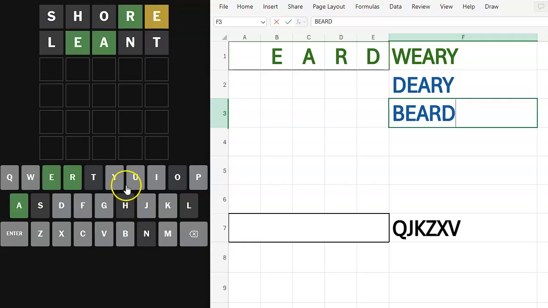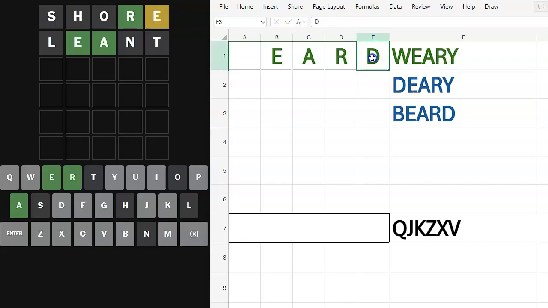We can't have it. We've used up that H because of shore. So that's a good one. That's a really good one. I like it better than deary, at least. And just as well, if not better than wary. Okay, so we're going to take out the D. Now what could it be? F? No. G? No. J? No. K?